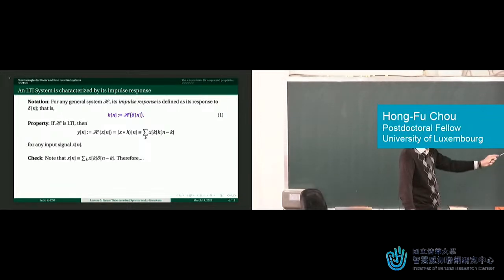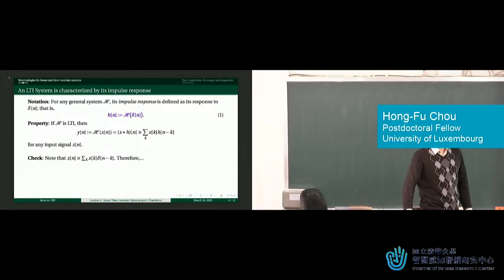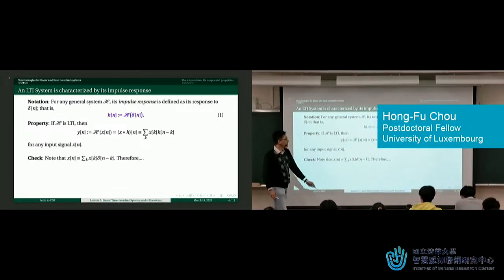And we have shown that if a system is LTI, then the output equals the convolution of the input with the impulse response. y equals x convolve with h. Okay? And this is the good old definition of convolution.